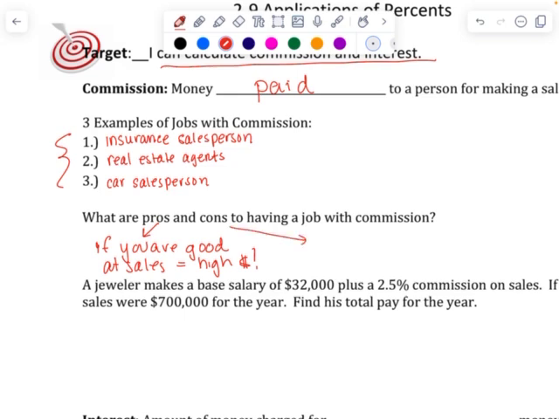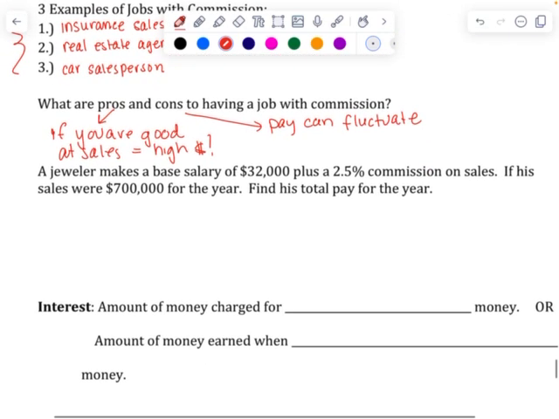A con, meaning something that might be negative, is your pay can fluctuate. Fluctuate means change. So let's say there's a slow season, and therefore you're not making quite a bit. We all remember COVID, right? The world essentially shut down. If you had a job on commission, sales may have dried up. So that could be a con. Your pay can fluctuate. All right, so let's talk about an example problem.